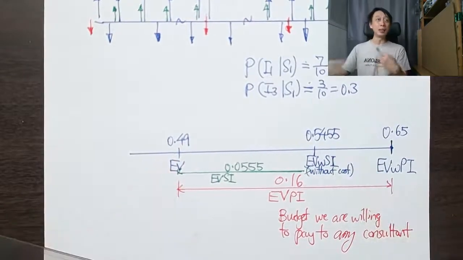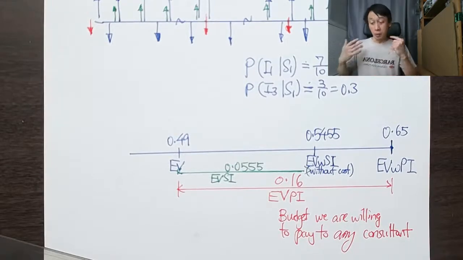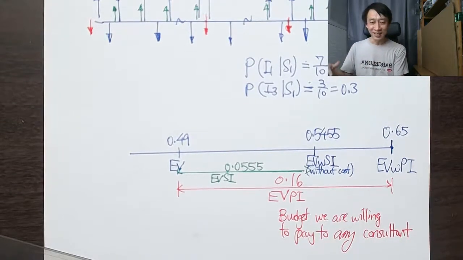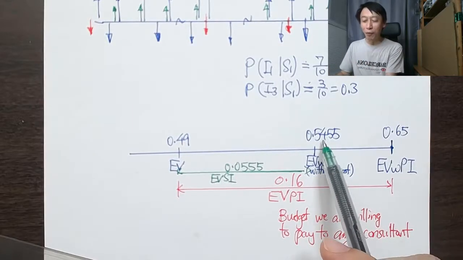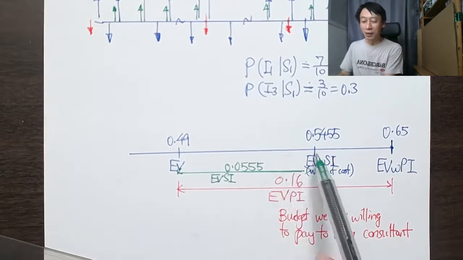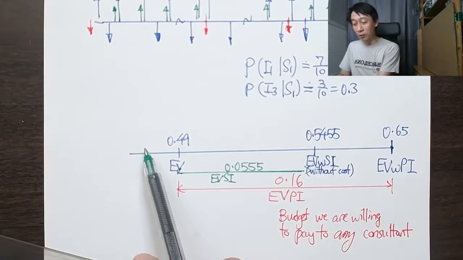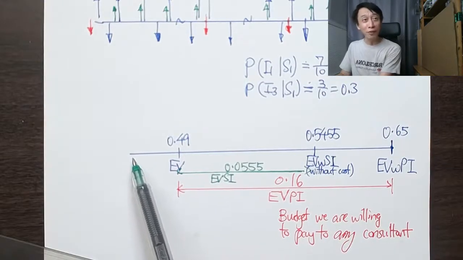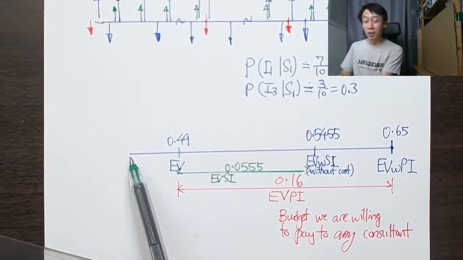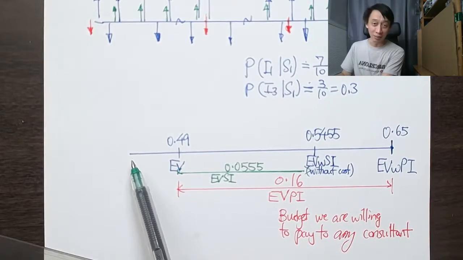So is the consultancy good? Answer is yes. The consultant charges $10,000, or maybe the consultant charges $100,000, right? If the consultant charges $100,000, it'll be 0.4455 because it brought us here and then minus back 0.1. So there'll be 0.4455, and that's even worse than our current EV. We probably will not hire this consultant, right?